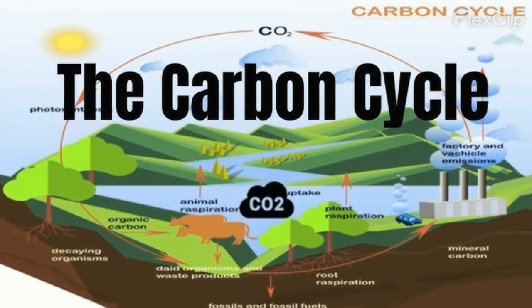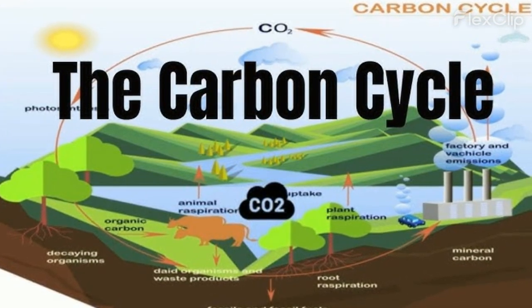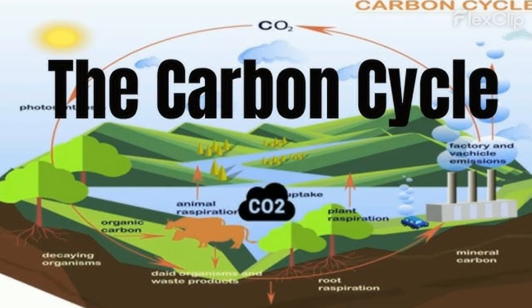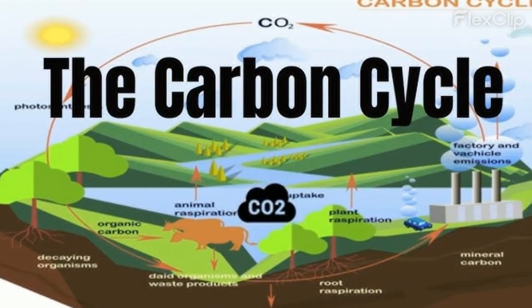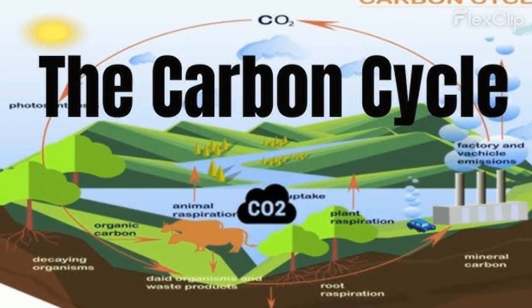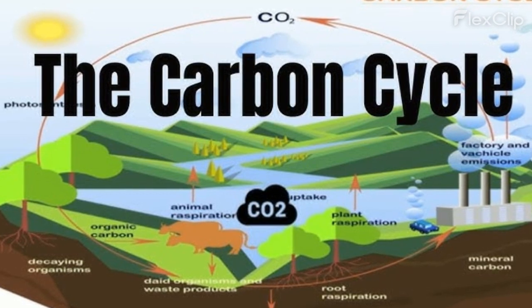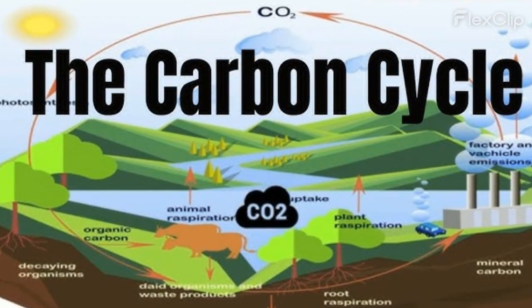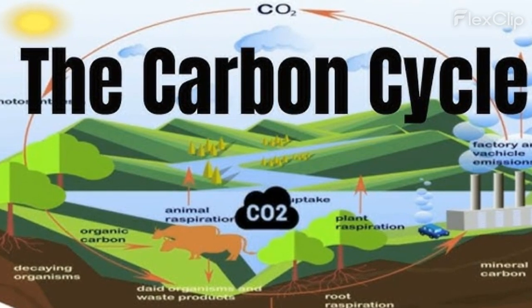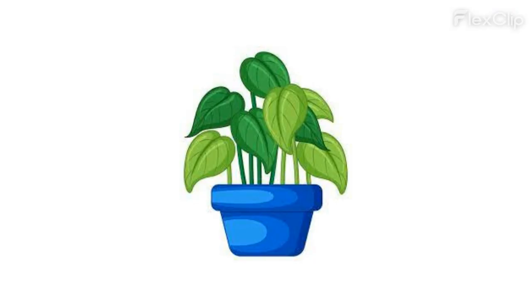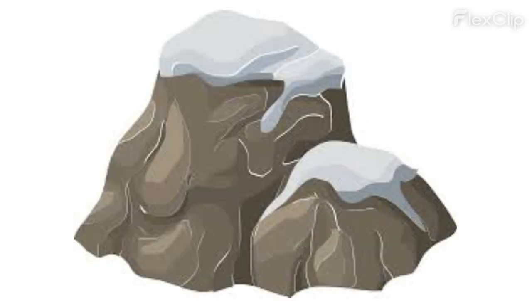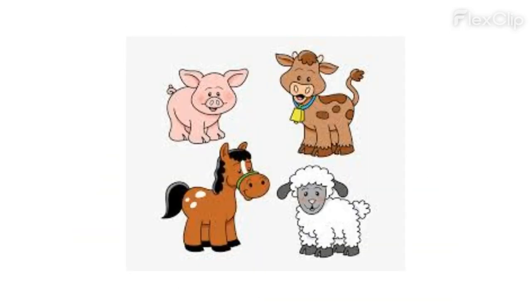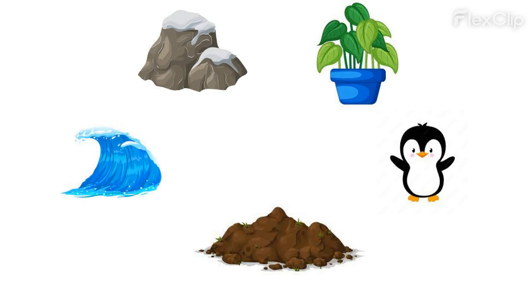The carbon cycle is a fundamental natural process that occurs constantly to regulate the amount of carbon dioxide in Earth's atmosphere. This process is essential to support life and maintain the climate on Earth. To understand this cycle, we must first look at the different areas of Earth that can store carbon. These special areas, which include the atmosphere, plants, soil, oceans, rocks, and animals, are known as reservoirs. The carbon cycle is a process by which carbon moves from reservoir to reservoir.